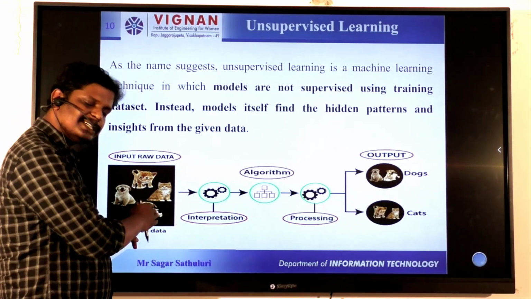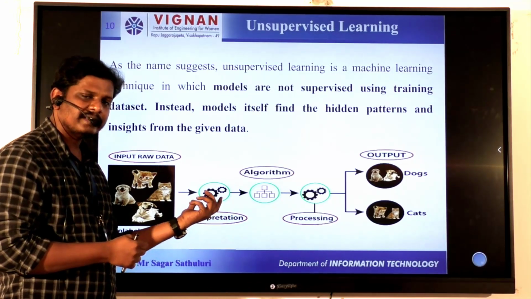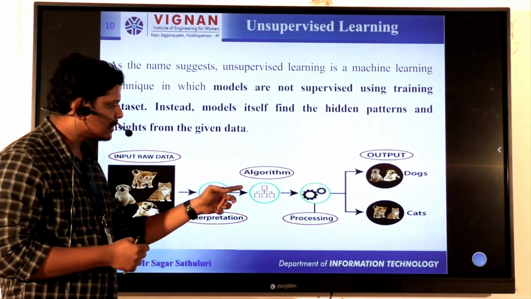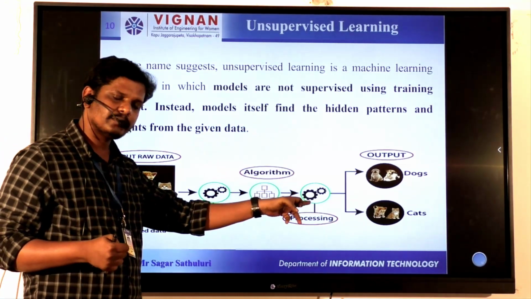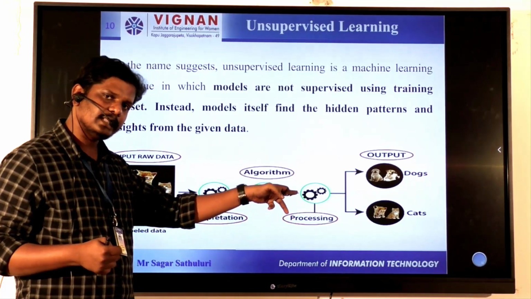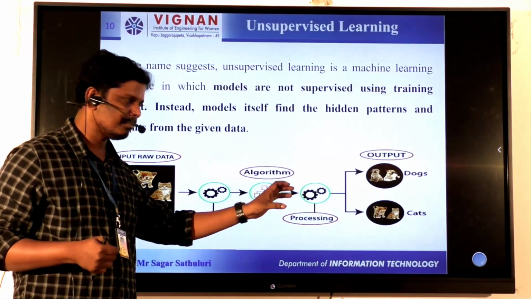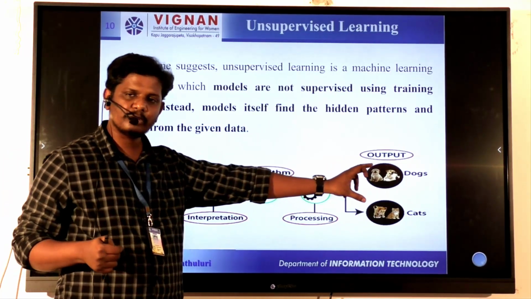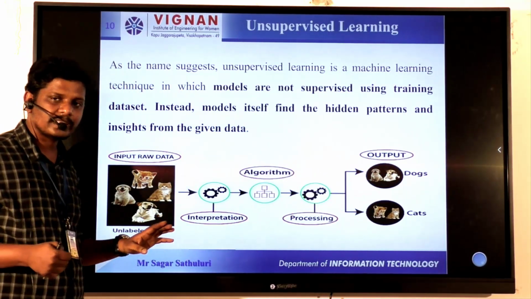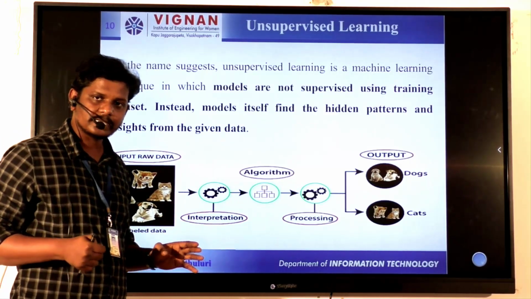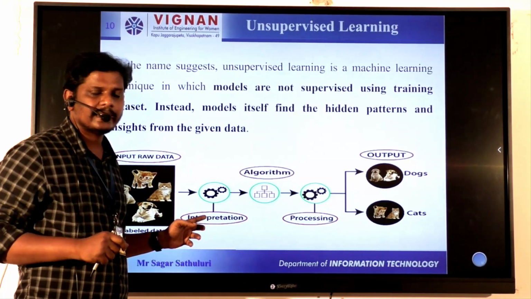The first step under unsupervised learning is interpretation. Interpretation means we are giving some label values to that. After that, we perform a machine learning algorithm on that. In that algorithm, we do pre-processing, where we can clean the data, reduce the data, and integrate the data, based on the requirement. Finally, the output is the dogs and cats. The only difference between supervised and unsupervised learning is that supervised learning contains labeled data, while here it contains unlabeled data.